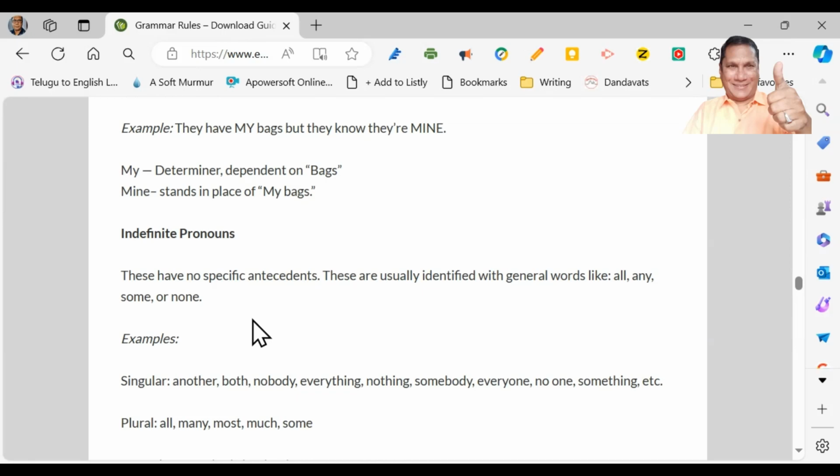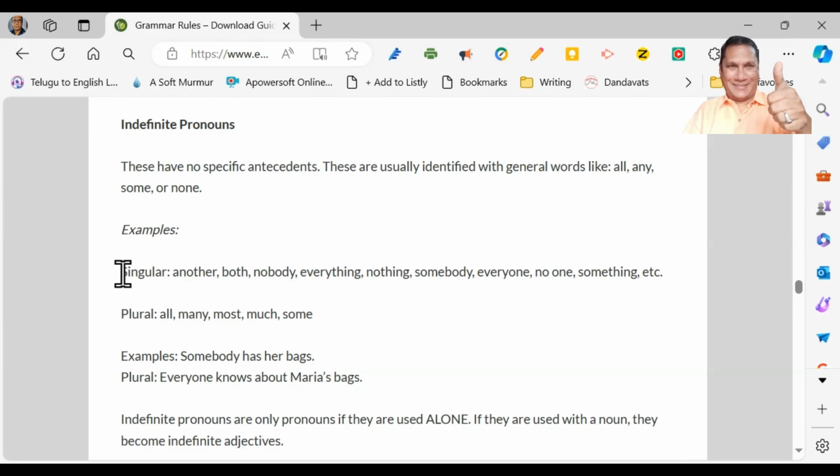Examples: there are singular examples: another, both, nobody, everything, nothing, somebody, everyone, no one, something. All these are singular indefinite pronouns. And plural, what are plural indefinite pronouns? They're all, many, most, much, some.